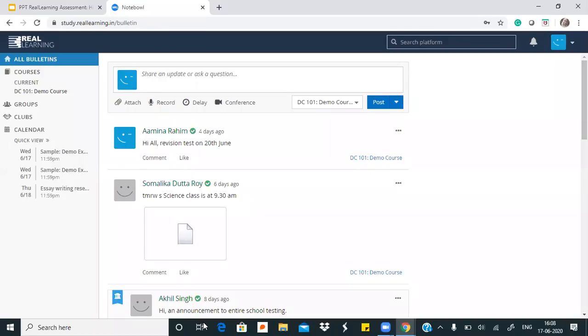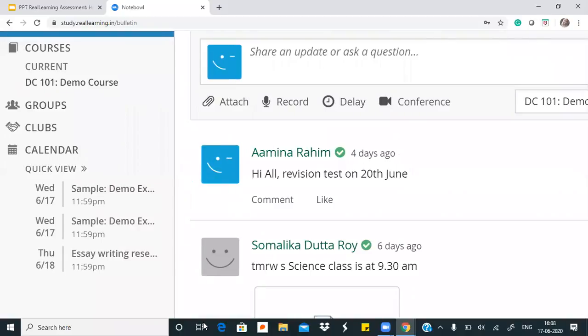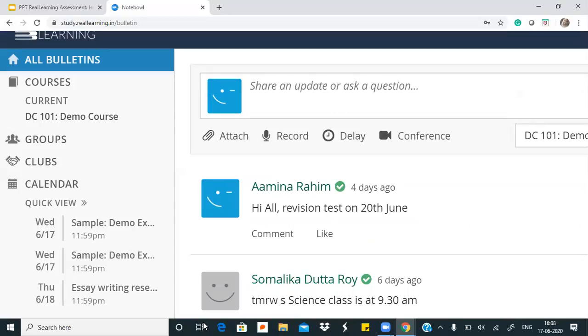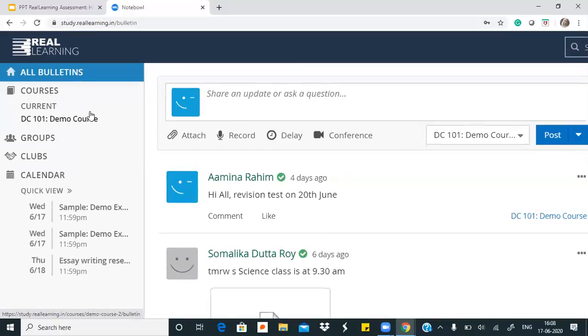In a general scenario also, a teacher will be teaching more than one class. She will have 5 different subjects, 5 different sections, and maybe she's teaching different subjects also. So all of the courses that a teacher teaches in different classes and sections are very organized and very seamlessly put on her dashboard. If you can see, they are written down in this courses tab. Under courses, all the subjects as well as class combinations are written down for the teacher so that she can just click on it and simply enter that classroom. From here, she'll be able to do a few things that I will show you.